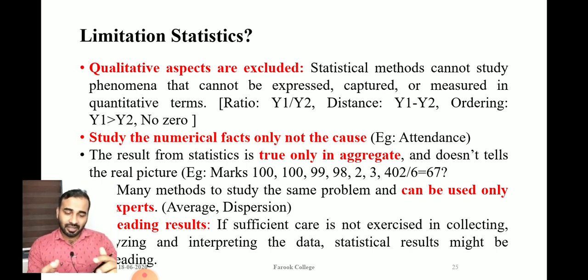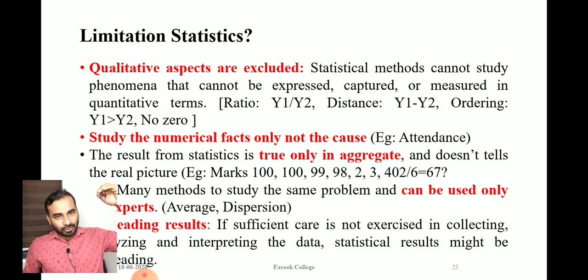There are certain variables that can be measured, and some variables that we cannot measure. Those variables that can be measured are known as quantitative variables, and those that we cannot measure are known as qualitative variables.